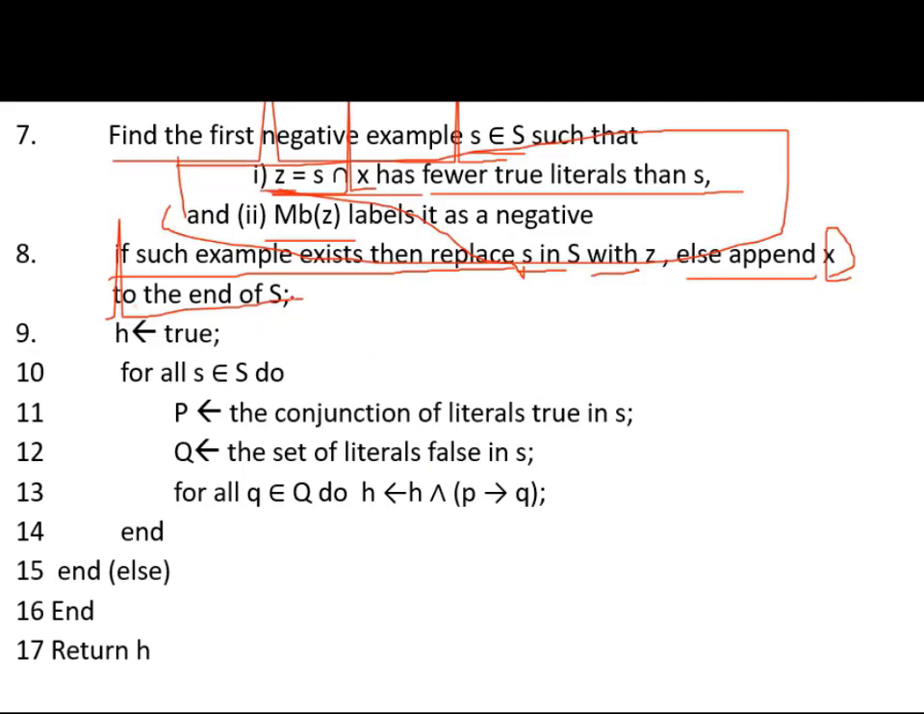So this is the main logic here. This is the important thing. This is the clever part of the algorithm.